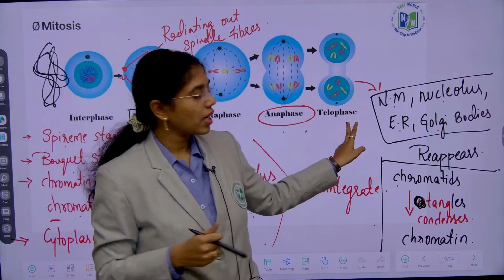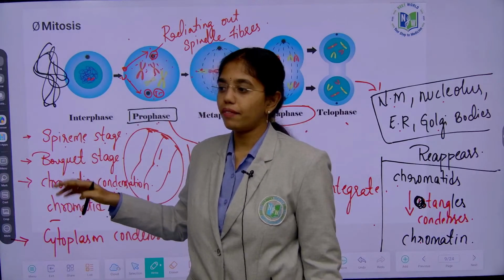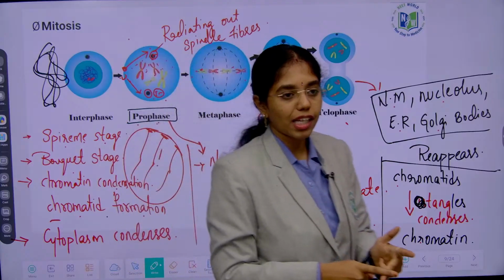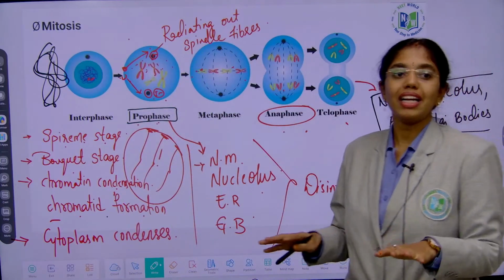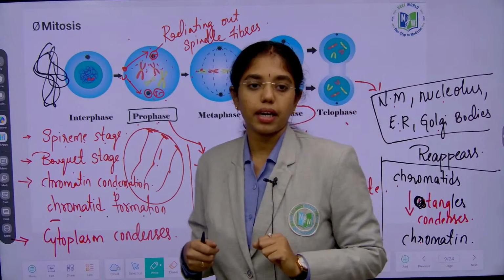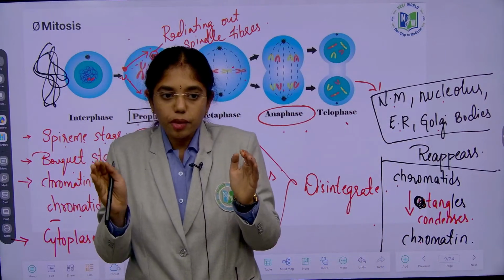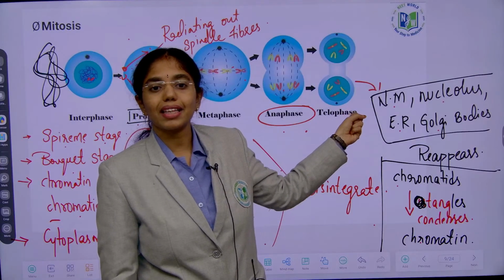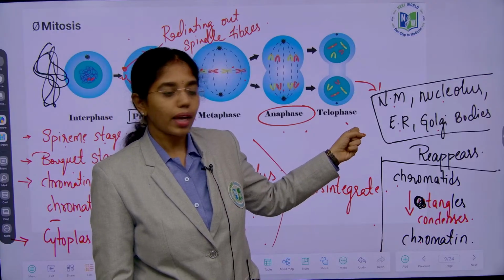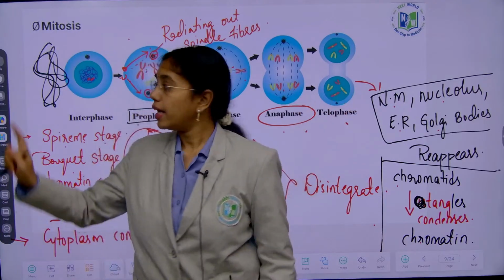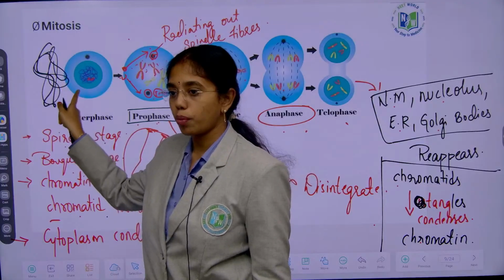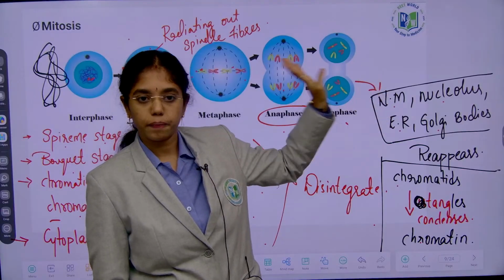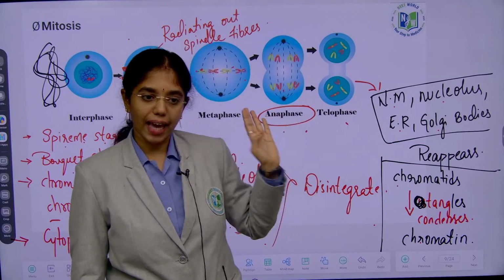Last is telophase. Here, at the end of prophase, we will address it as late prophase. Nuclear membrane, nucleolus, endoplasmic reticulum, Golgi bodies will disappear, meaning they are not visible under the microscope. As such, cytoplasm will get condensed. Here they will reappear. They will gain back their structural stability. And here chromatin gets untangled to chromatids. Here chromatids are getting tangled back to chromatin. Clear, right? This is about karyokinesis.